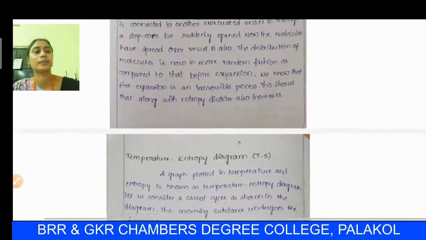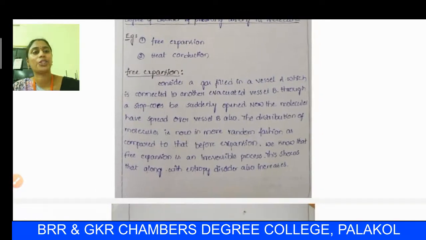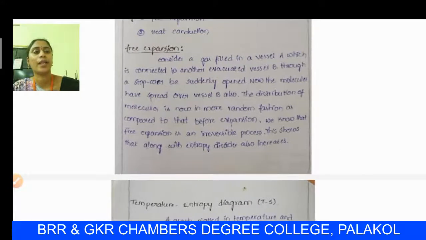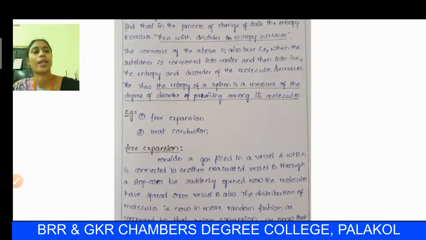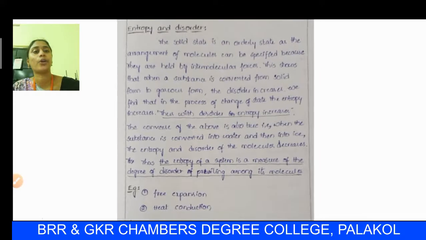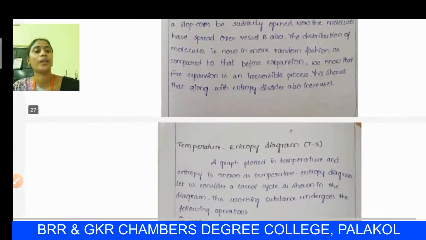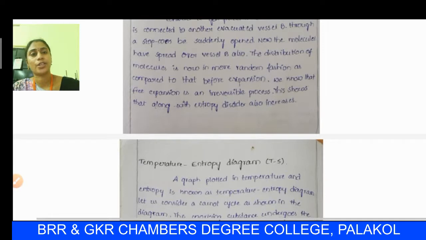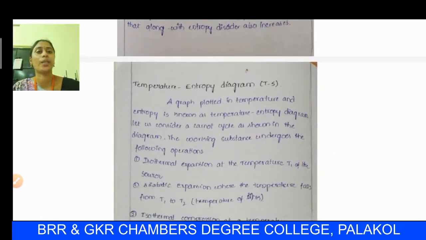And next, heat conduction. In heat conduction also, disorder increases. So this is about entropy and disorder. I hope you understand this. We covered change in entropy for a reversible cycle, change in entropy for an irreversible cycle, and change in entropy during processes where disorder increases.